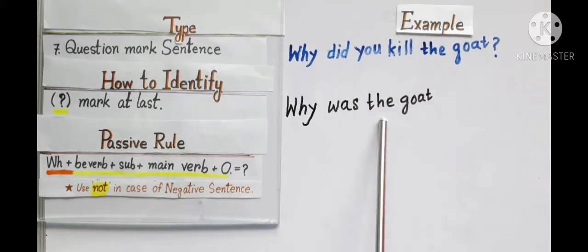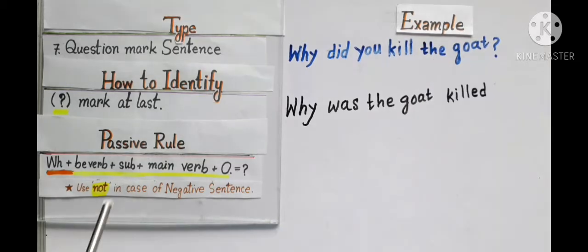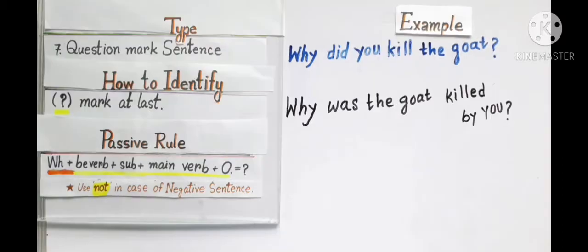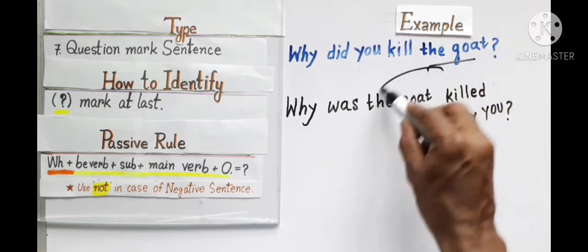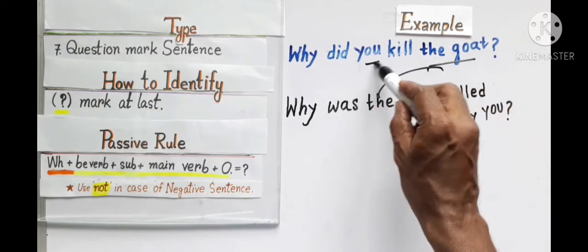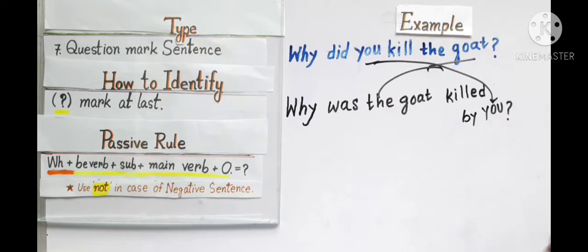Now I write the goat, it is my subject now. Now I have to write the main verb. Now I write killed, the past participle form of kill verb. By you, the object becomes subject and the subject becomes object, and question mark at last.